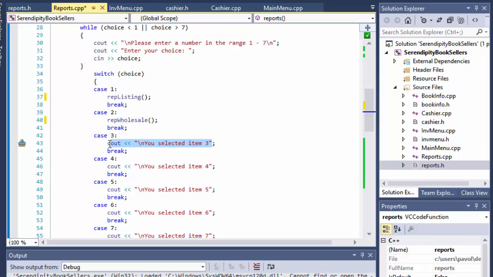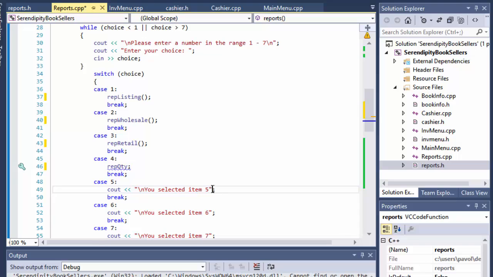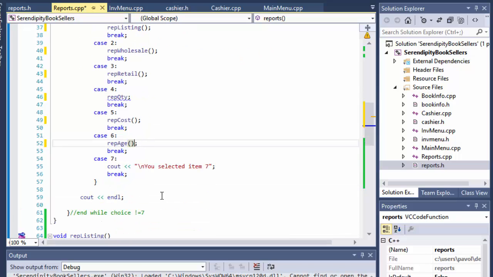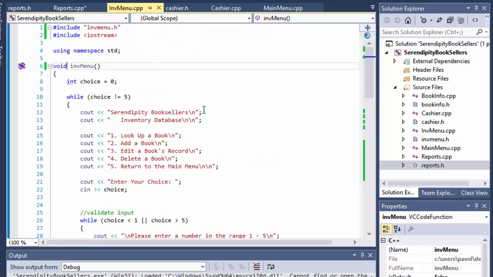The third one we'll call rep retail, and this one will be quantity, then the cost, and this one will be the age. And the 7th one is simply exit back to the main menu. We don't do that just yet. So that's that.